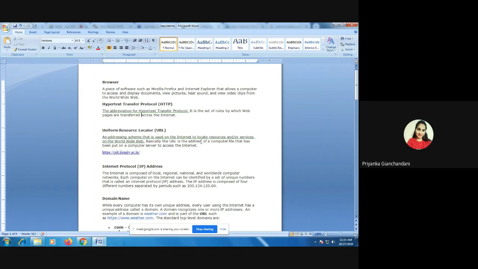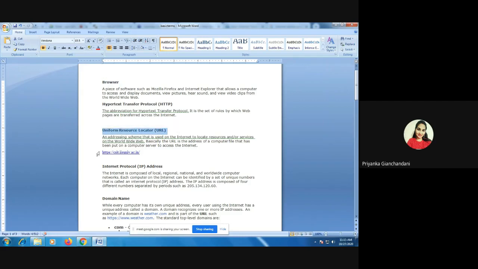So as a client, you are accessing the website, and the server is the place from where those websites are being transferred. So when we want to get access to our websites from the server, we need to know the URL of that particular website, right? So three terms we have learned. Browser is the software through which we would be able to access the web page. For accessing that particular web page, we need to know the URL of that particular website.